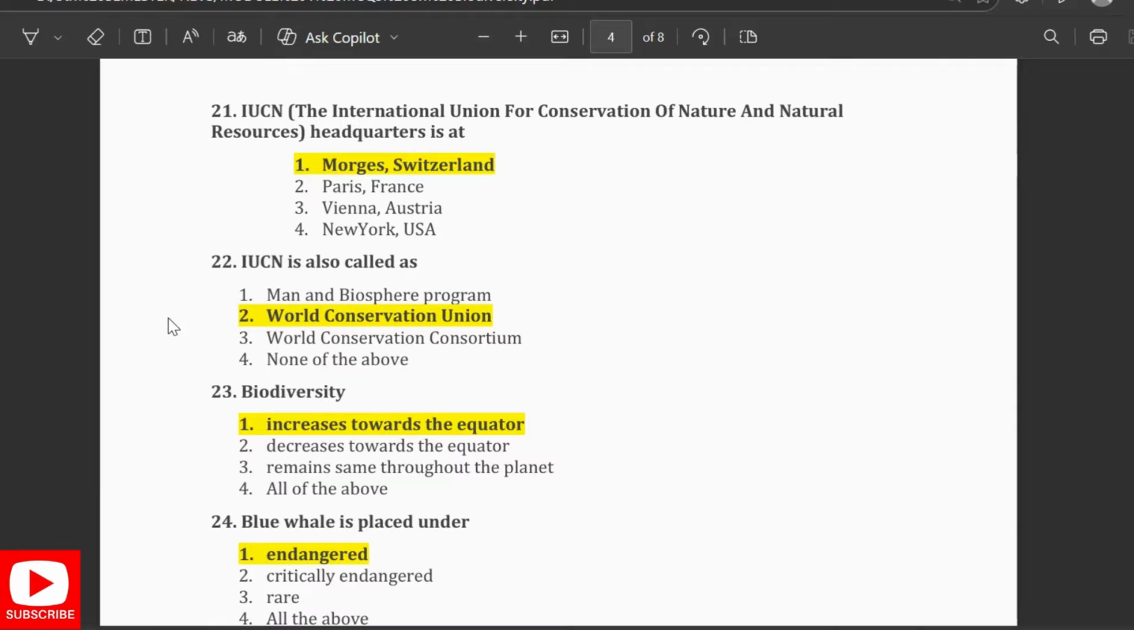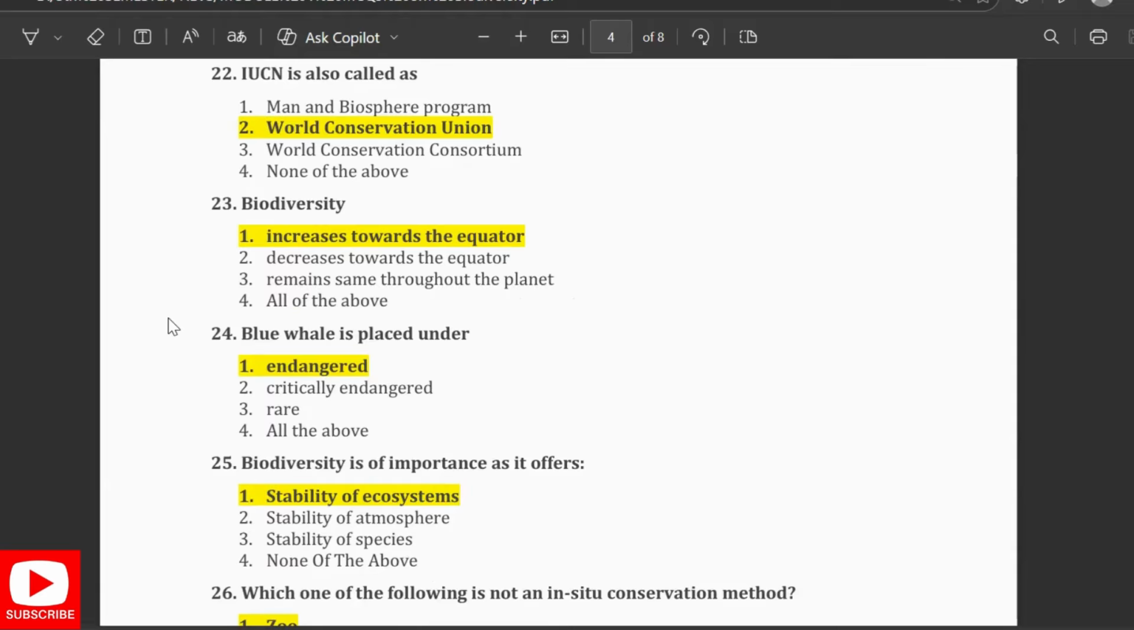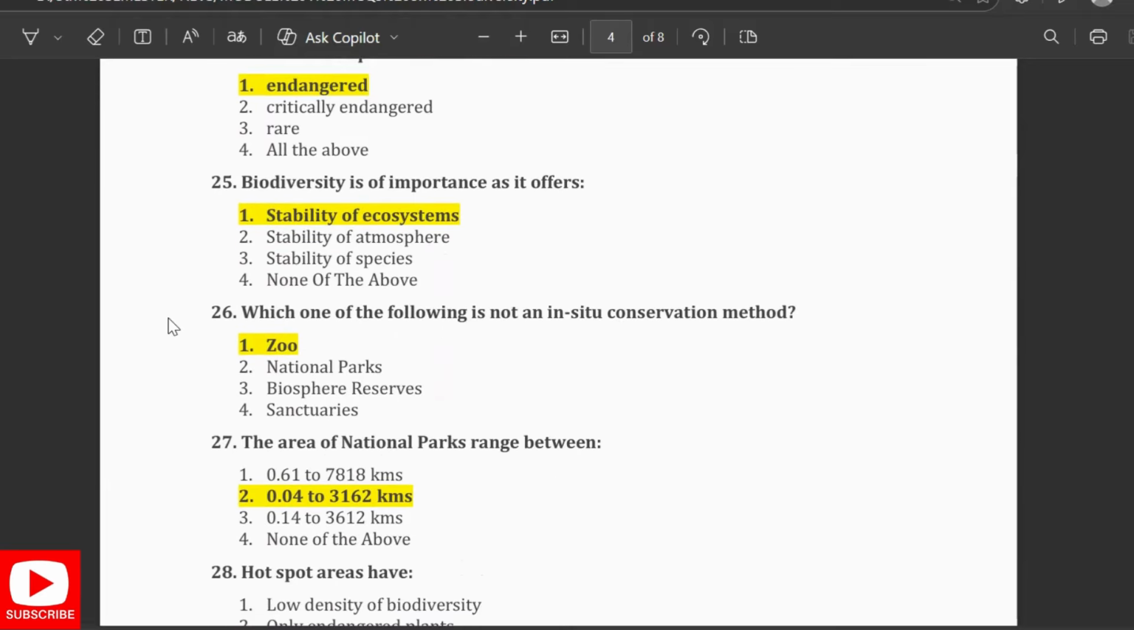Biodiversity increases towards the equator. Blue whale is placed under endangered. Biodiversity is important as it offers stability of ecosystems. Which of the following is not an in situ conservation method? In situ means national parks, biosphere reserves, sanctuaries, but zoo is an ex situ conservation.